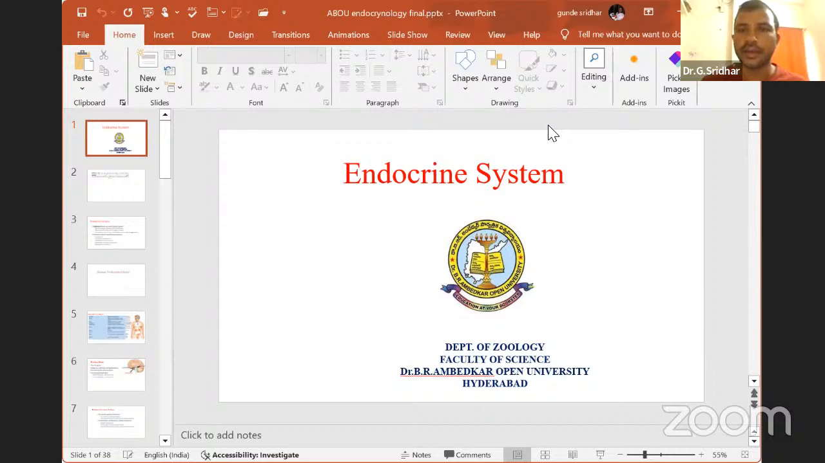For example, the stomach, small intestine, pancreas, and your mouth. We have different types of exocrine glands. They release different types of enzymes and do enzymatic functions. Then what about endocrine glands? Endocrine glands are ductless glands. That means they don't have any vessels or ducts to secrete their secretions into the body. That type of glands you can call endocrine glands.